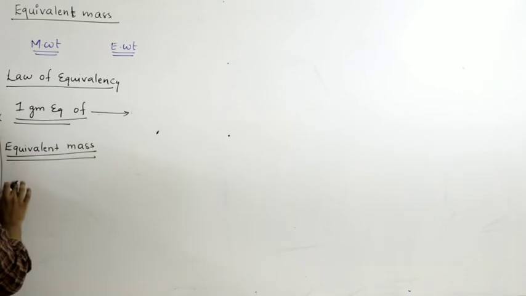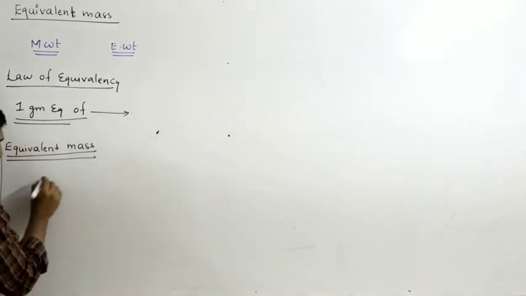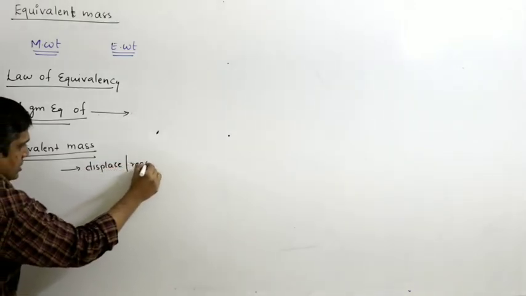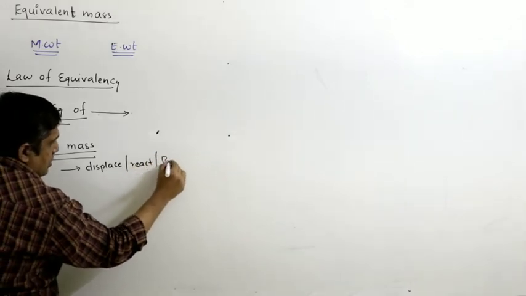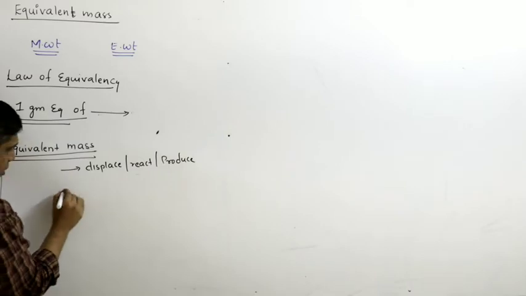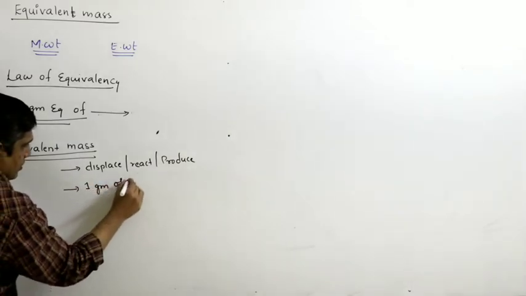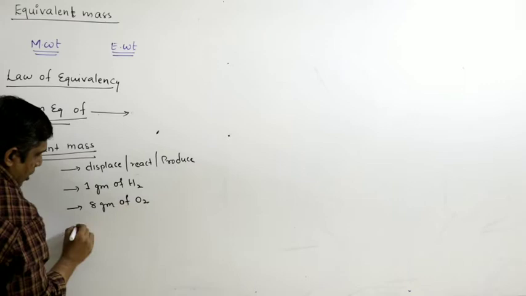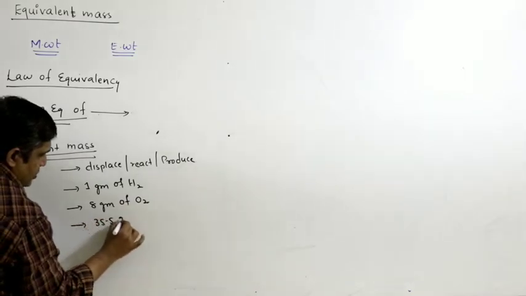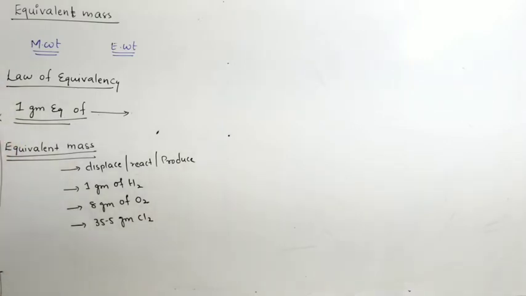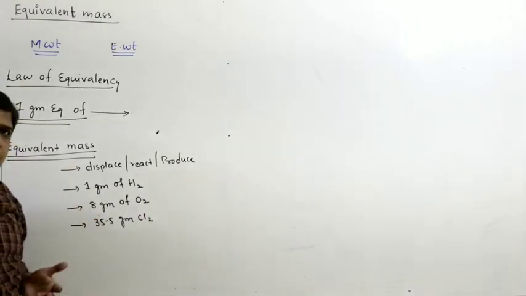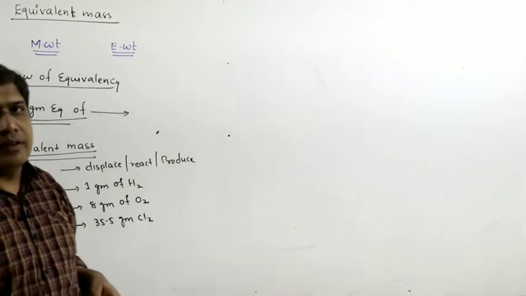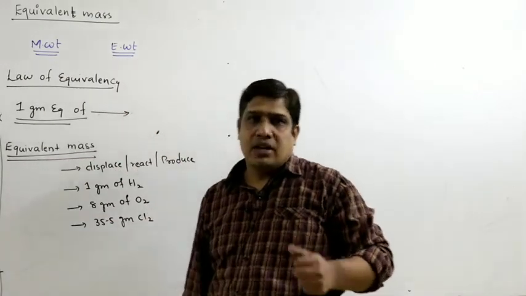It is the mass of the substance that can displace or react or produce 1 gram of hydrogen or 8 grams of oxygen or 35.5 grams of chlorine. We call it equivalent mass.